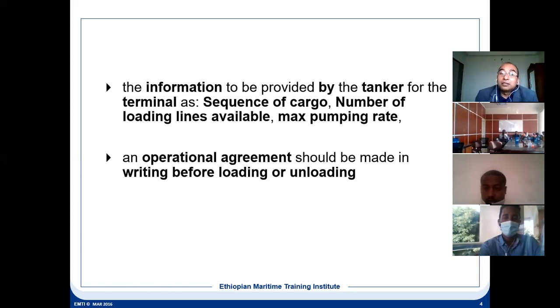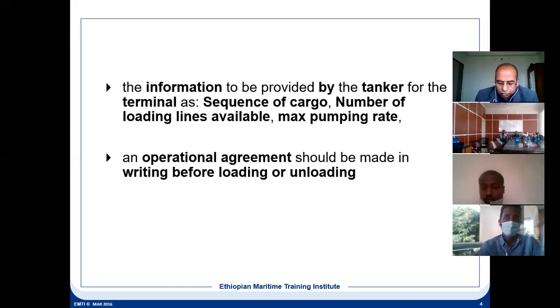Because the piping system should not exceed the design pressure or the pumping rate, otherwise your line will get damaged. Similarly for the cargo, exactly the same. There has to be a maximum pumping rate, because shore will have a very high capacity pump. So the shore will control accordingly, because shore should know what the safe pumping rate is as per the design of the cargo piping system.